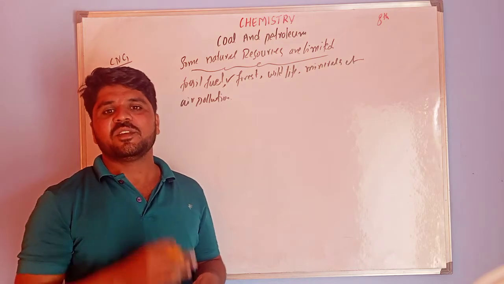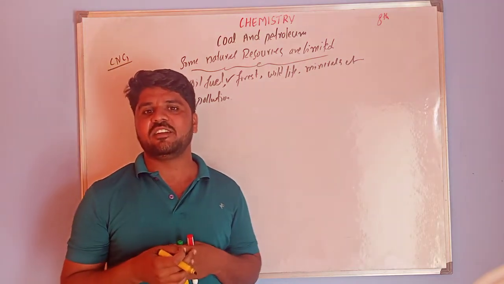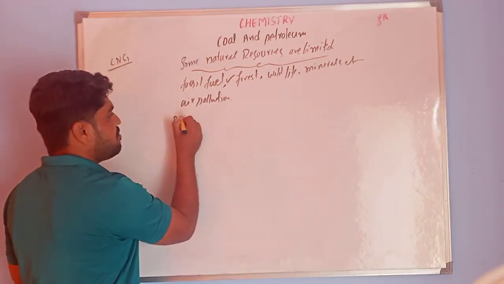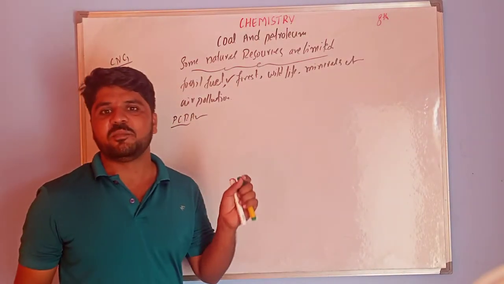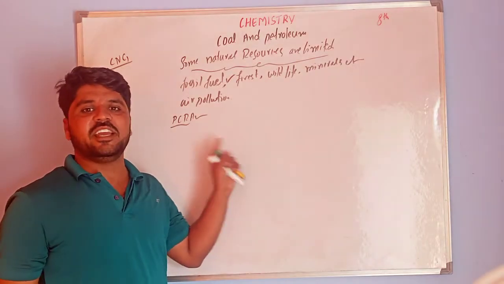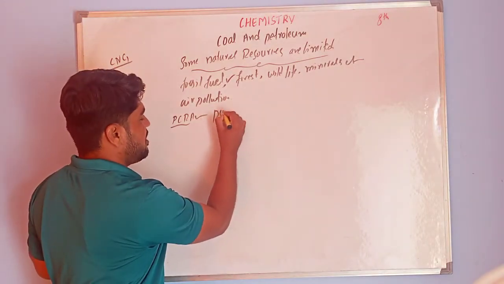Okay, in India there is an association, that is PCRA. This is an association, that means Petroleum Conservation Research Association.